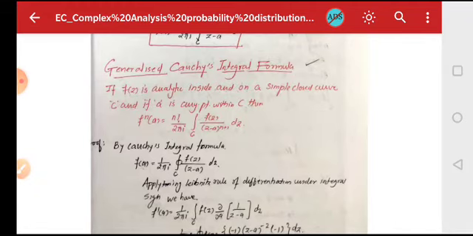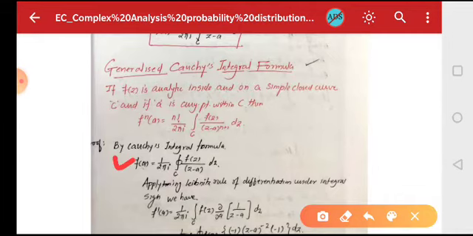Now by Cauchy's integral formula, as we know, f(a) is given by 1/(2πi) times the integral over C of f(z)/(z−a) dz.